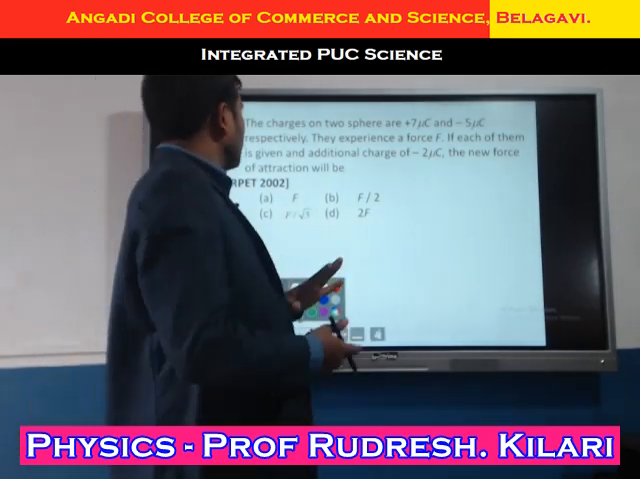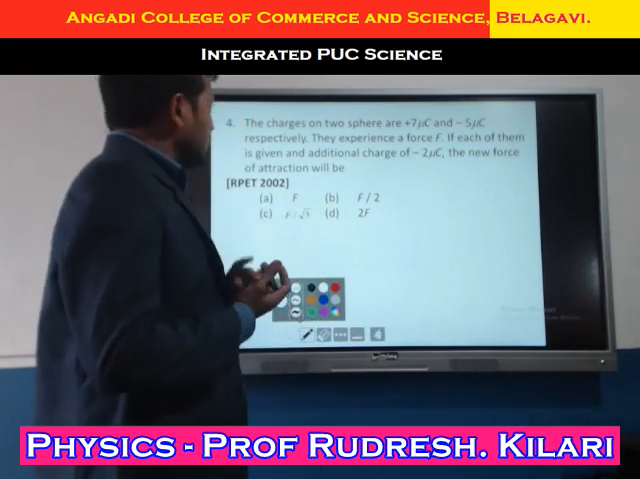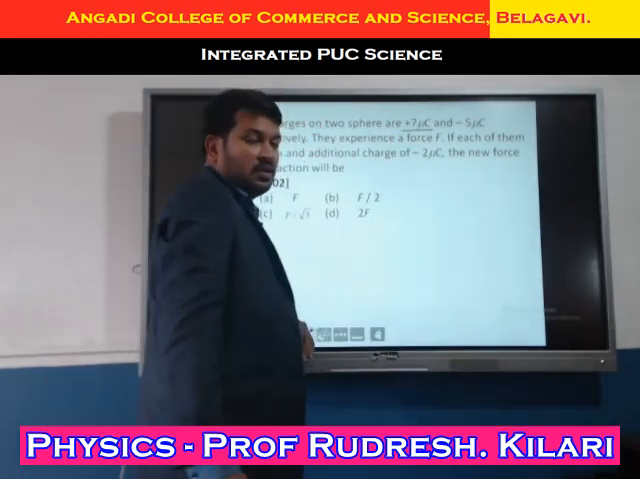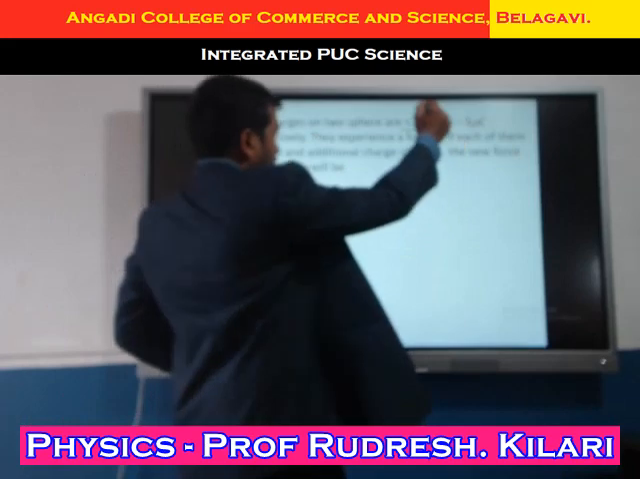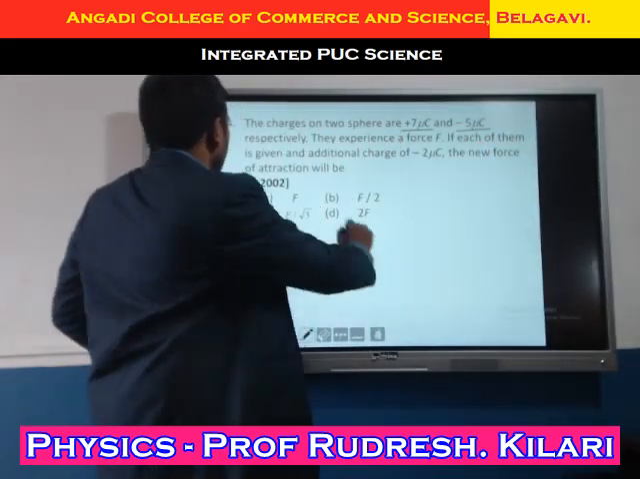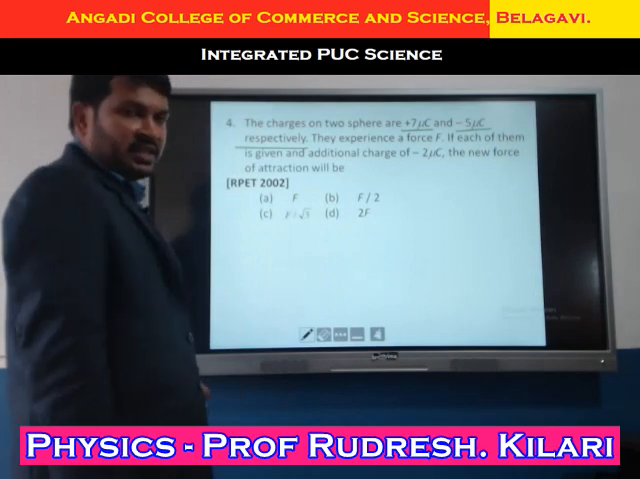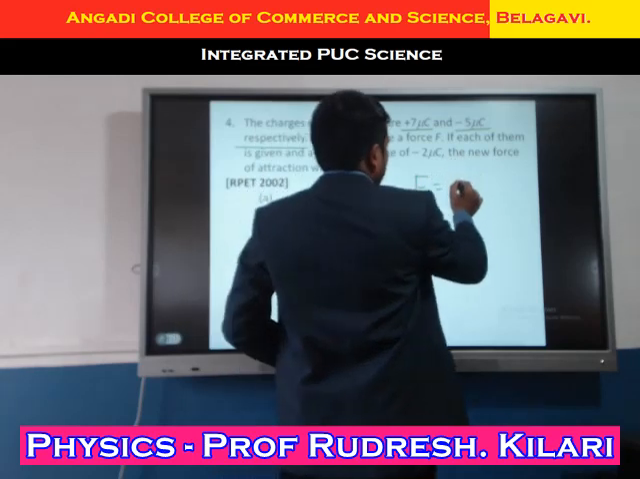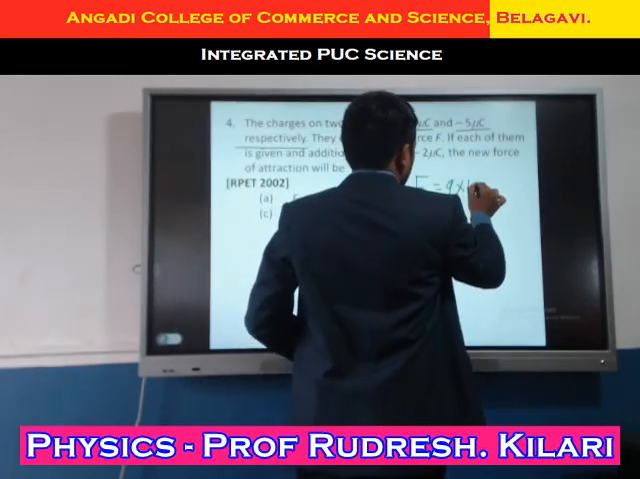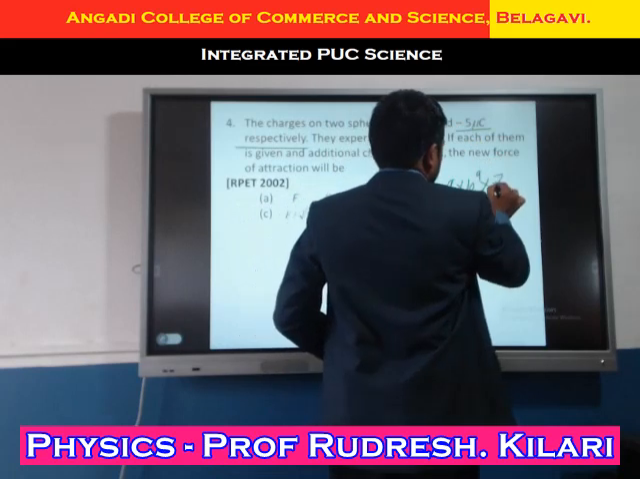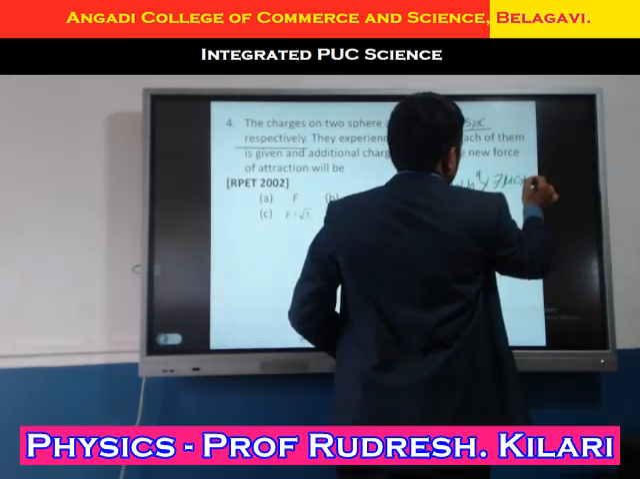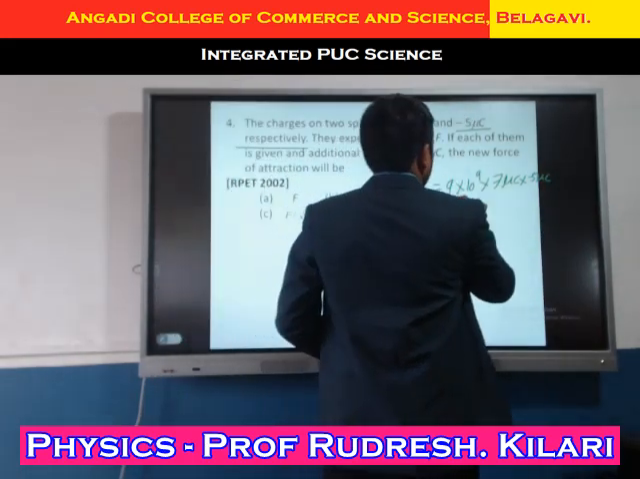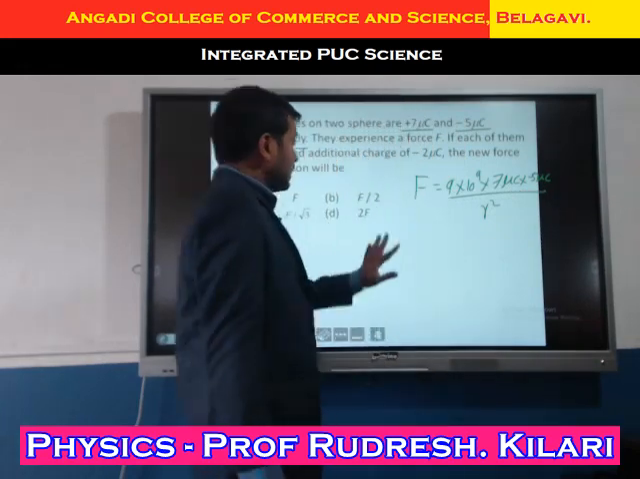Okay, next question. The charge on two spheres is plus 7 microcoulomb and minus 5 microcoulomb respectively. They experience a force F. What is the force it is experiencing? That I will write. F equals K, 9 into 10 to the power of 9, into 7 microcoulomb into minus 5 microcoulomb, divided by r square. That is nothing but F.